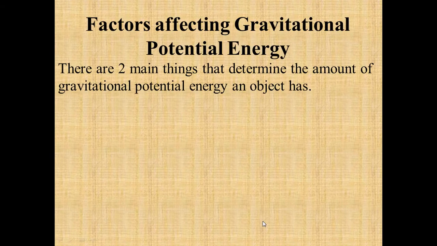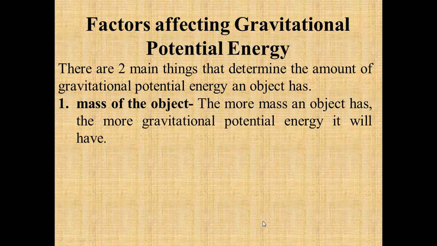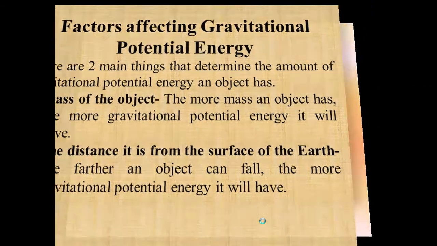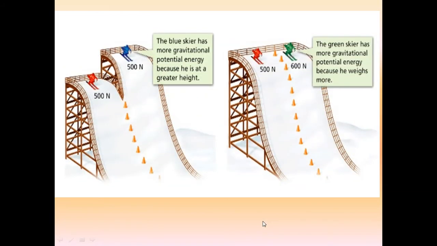from the factors that were affecting gravitational potential energy. So there are two main things that determine the amount of gravitational potential energy of an object. First one is the mass of an object. That is, if the mass of an object is more, in that case potential energy will also be more. Second is the distance of it from the surface of the earth. So the farther an object can fall, the more gravitational potential energy it will have. Okay, let's see the example.